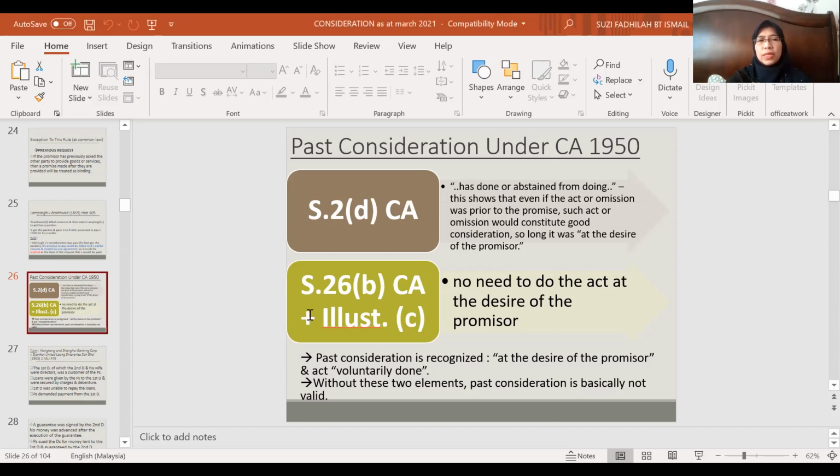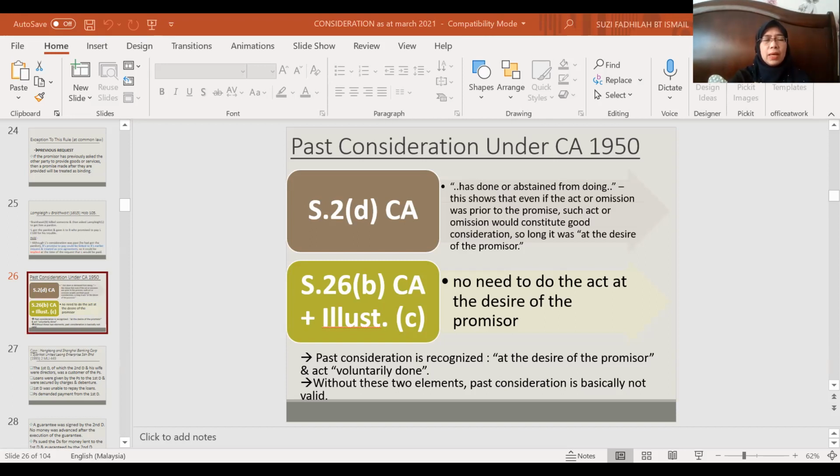Then we are going to have a look at Section 26(b) and also illustration (c). We go back to here, Section 26, specifically (b) and illustration (c). An agreement made without consideration is void unless, (b), it is a promise to compensate for something done. Meaning it is a promise to compensate, wholly or in part, a person who has already voluntarily done something for the promisor, or something the promisor was legally compellable to do.